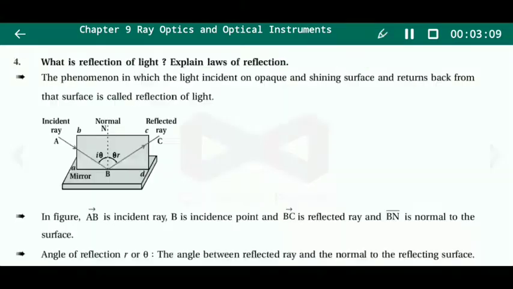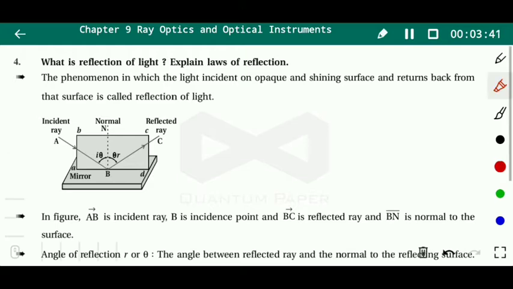Now know about the reflection of light and refraction of light. These are ultimately the main phenomena in optics. Another thing is the refraction of light. All these things we will see one by one. First of all, what is the reflection of light? The phenomenon in which light incident on an opaque and shining surface returns back from this surface is called reflection of light.